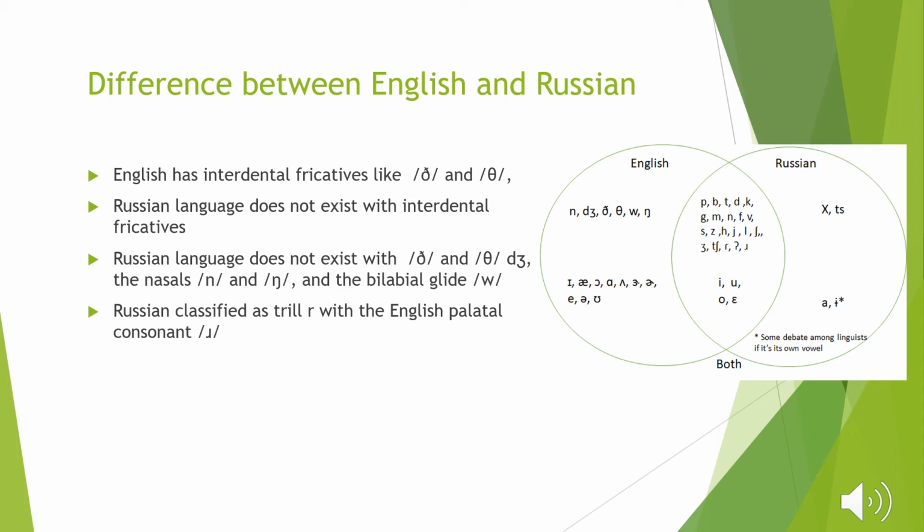After talking about the vowels and consonants in Russian, now I'm going to talk about the differences between English and Russian. English has interdental fricatives like the th sound. However, the Russian language does not have interdental fricatives. Also, the Russian language does not have nasal and bilabial glides like English does. The Russian language is classified as having a trill R, compared with the English palatal consonant R.